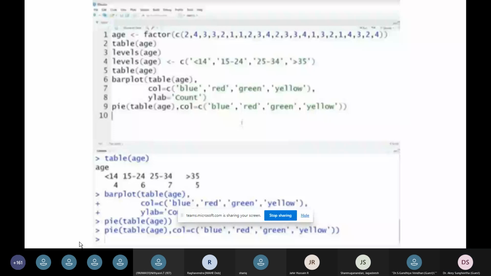This program represents the ages less than 14, 15 to 24, 25 to 34, and greater than 35. So you can customize the pie chart by assigning certain colors, using bar and also pie.